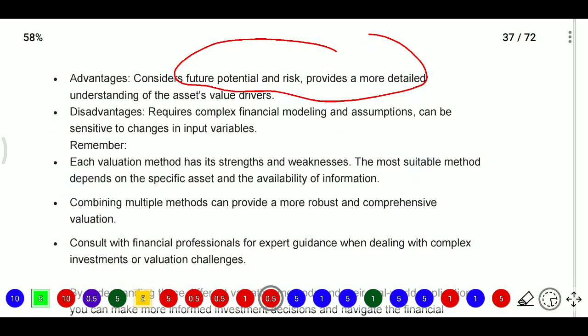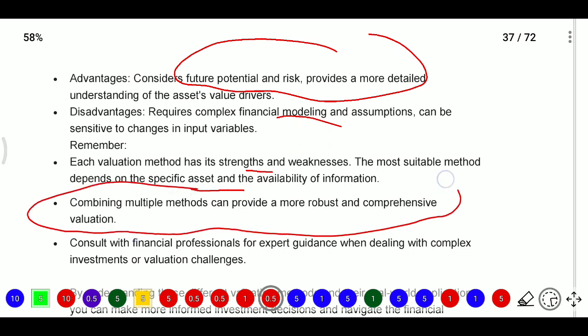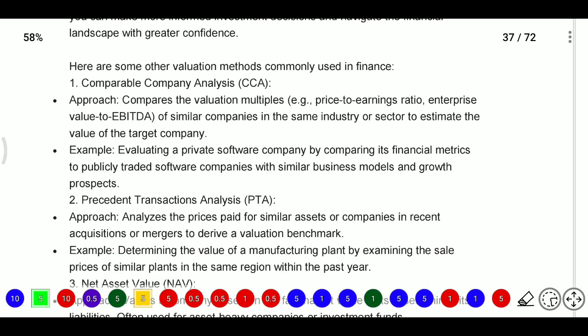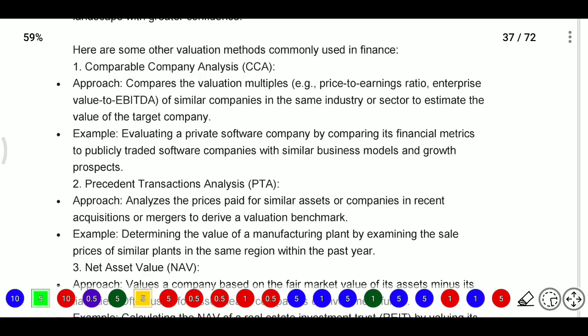Now, disadvantages. What are the disadvantages? It requires complex financial modeling and assumptions and can be sensitive to changes in input variables. Now each valuation method has its strengths and weaknesses, so the most suitable method depends on the specific asset and availability of information. Combining multiple methods can provide more robust and comprehensive valuations. Now there are some other valuation methods also, besides the discounted cash flow method.